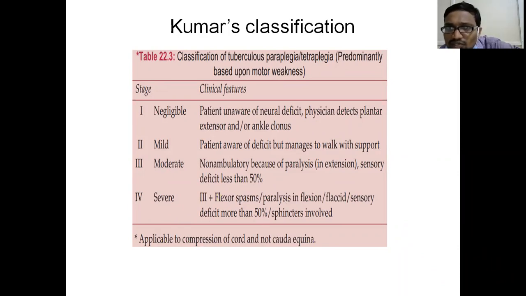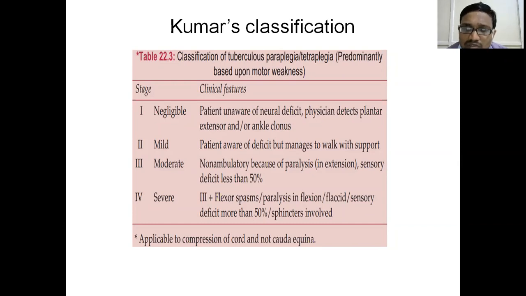This is a very good classification because you can clinically describe which stage he is in. Grade 1 and grade 2 mean the paraparesis stage. You detect it, you give ATT, and he can again become near normal. In grade 3, even though there is sensory deficit, if you give him ATT along with some surgery, he might recover.